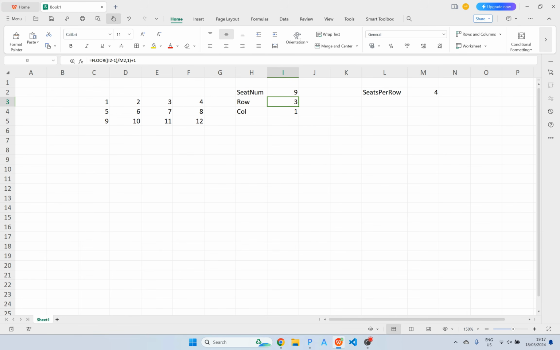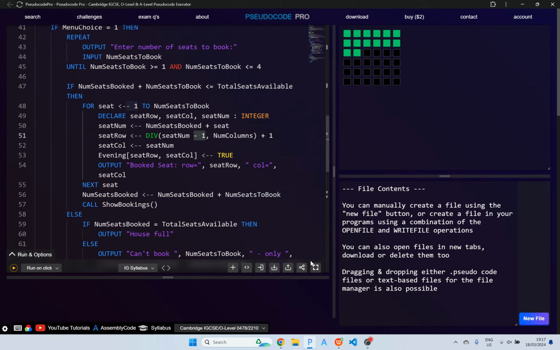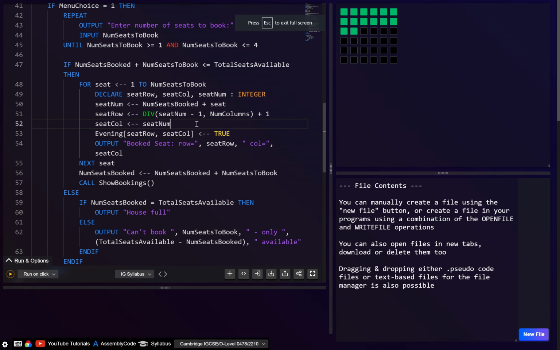For example, this floor is basically equivalent to div, and then this one, we just need this formula here. Honestly, it's a bit confusing when we have one-based arrays. But let's see if we can actually get this working.